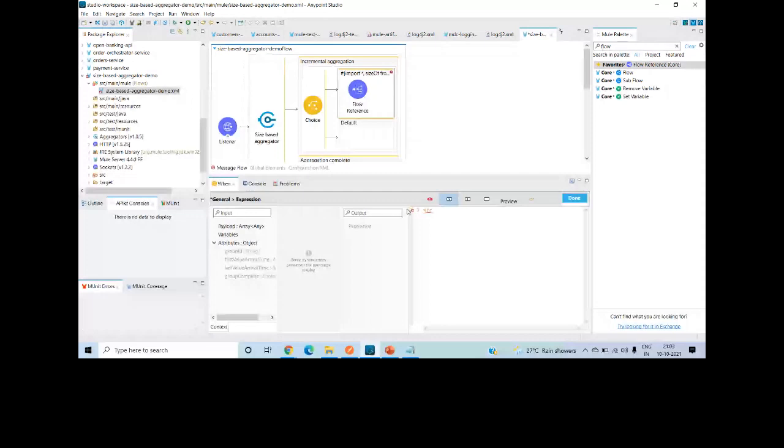Guys, any doubt till now? More questions. Devendra is asking, for timeout -1, will it slow down the application performance? No, it will not slow down the application performance. But if you are not aware how much time it will take to reach the 10 or 100 messages, whatever message size you have defined, it will be stored in memory, so it will consume memory. If you want to keep the messages for a shorter period of time, then it's fine, you can define -1. If you are saying I want to keep 2000 messages for 2 days, it doesn't make sense.